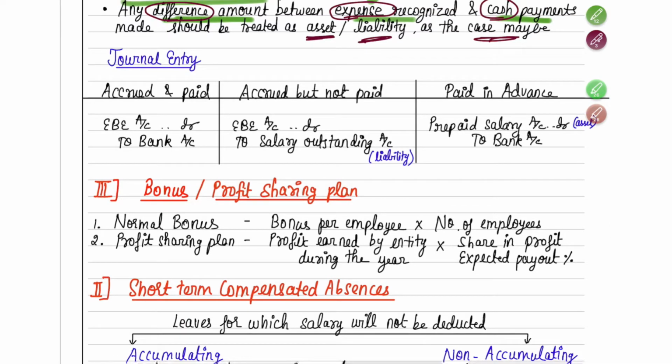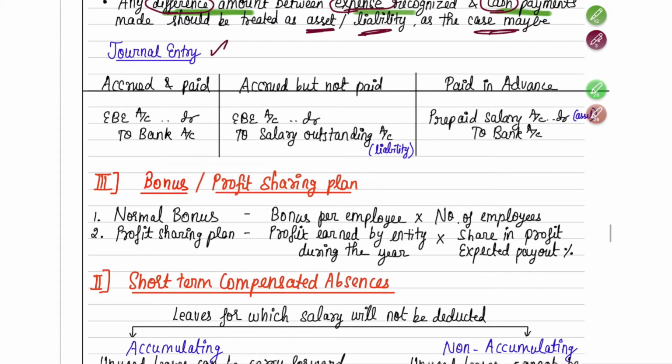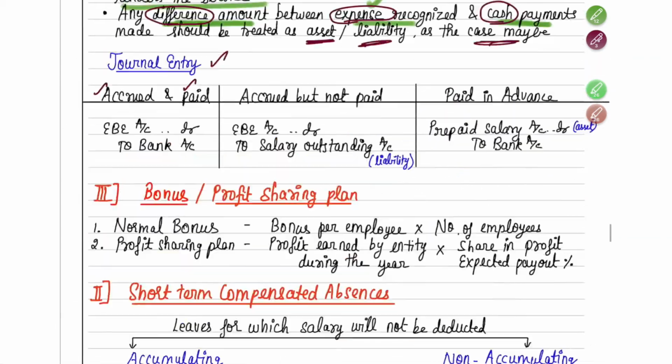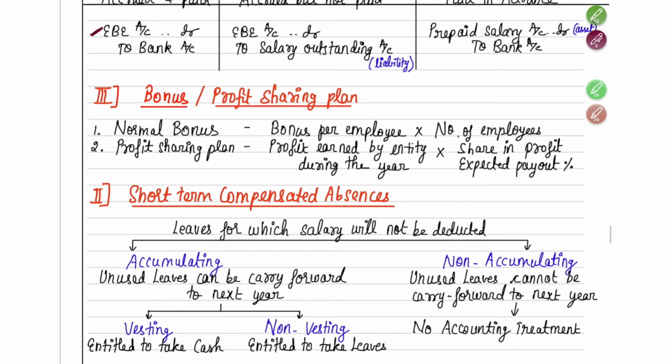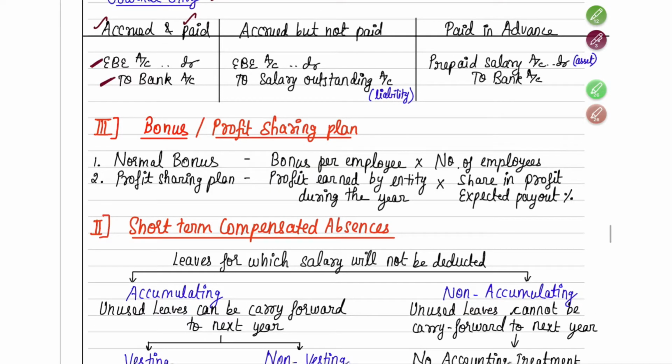Okay, so usually what is the journal entry? It has been accrued, that means the employee has rendered the service and you have also paid the salary to them. So in such case, the journal entry is going to be employee benefit expense account debit. You're recording an expense, you're debiting it, to bank account because you have paid. So employee benefit expense account debit to bank account. This will be the journal entry when it has been accrued and also it has been paid.